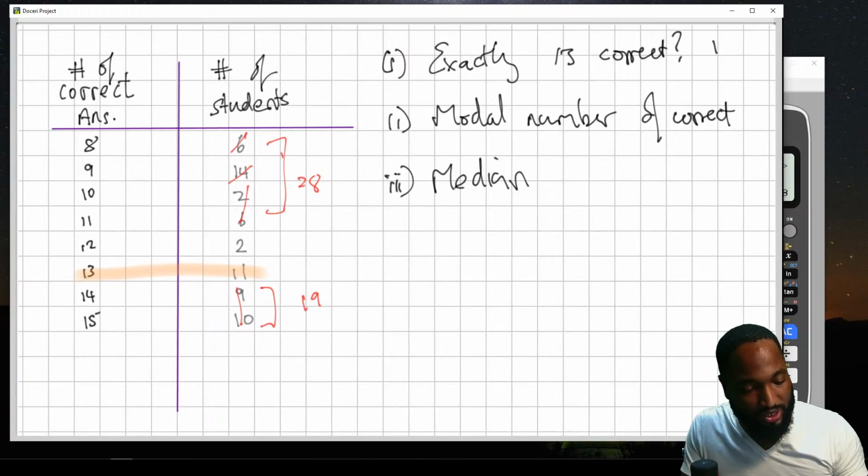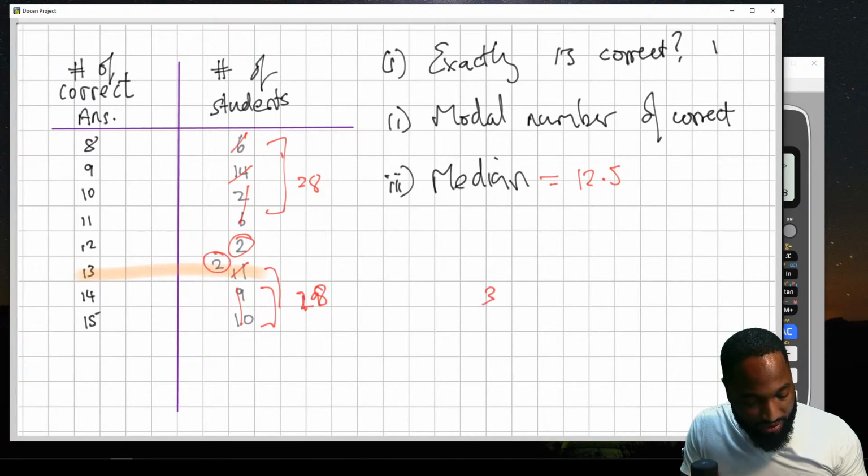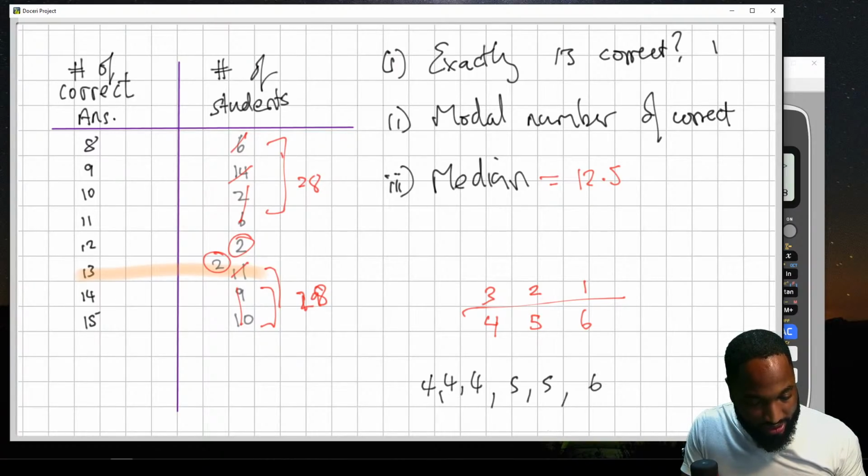Let me just show you quickly what's happening here. I won't do it over, but I'm just going to show you quickly. Like if I have 3 4s, 2 5s, and let's say 1 6. If I expose these numbers like this, I have 3 4s, so 4 4 4, 5 5, I have 2 5s and 1 6. If I have to find the median, I will just do so. And then it will be in between.